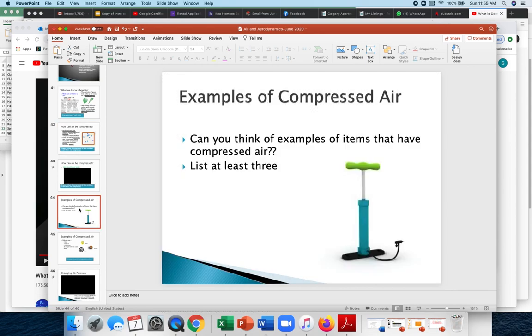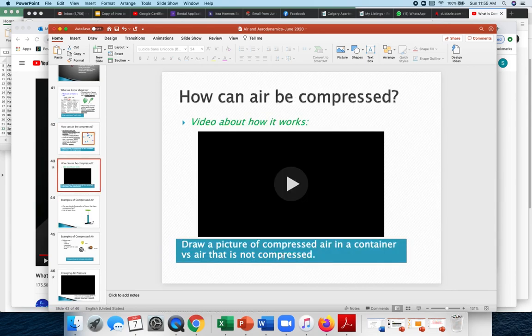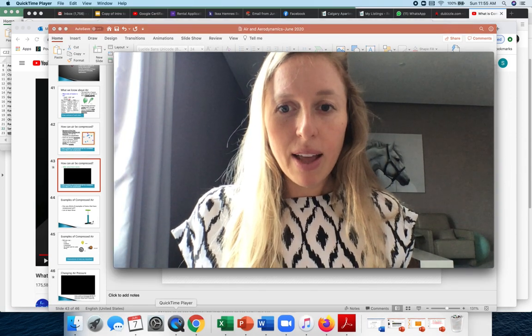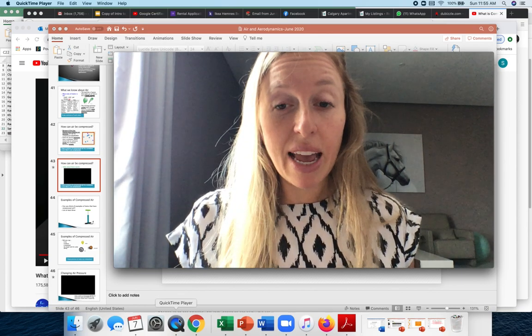And then draw a picture of air inside a container that is compressed versus not compressed. Okay, and that's it for science today.